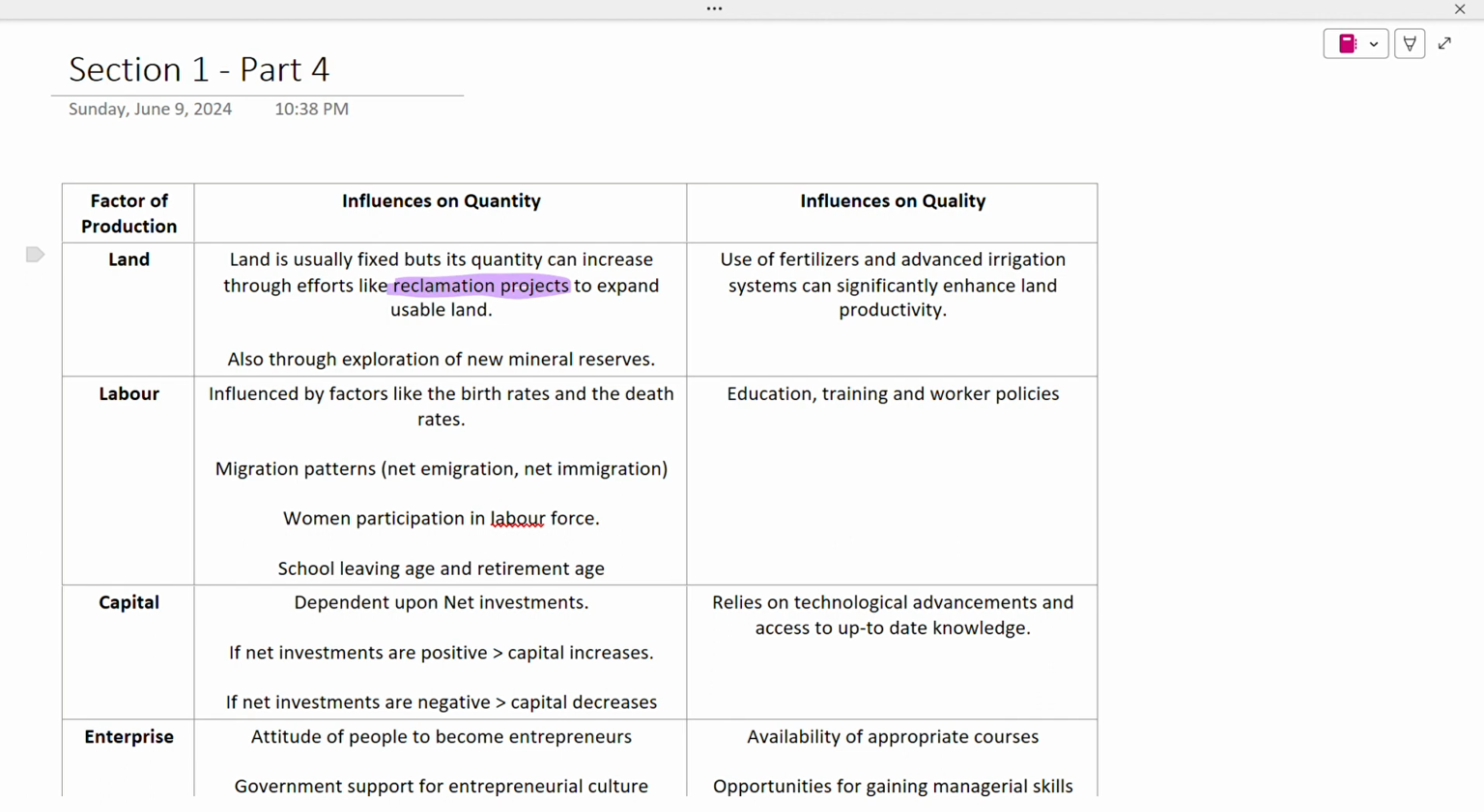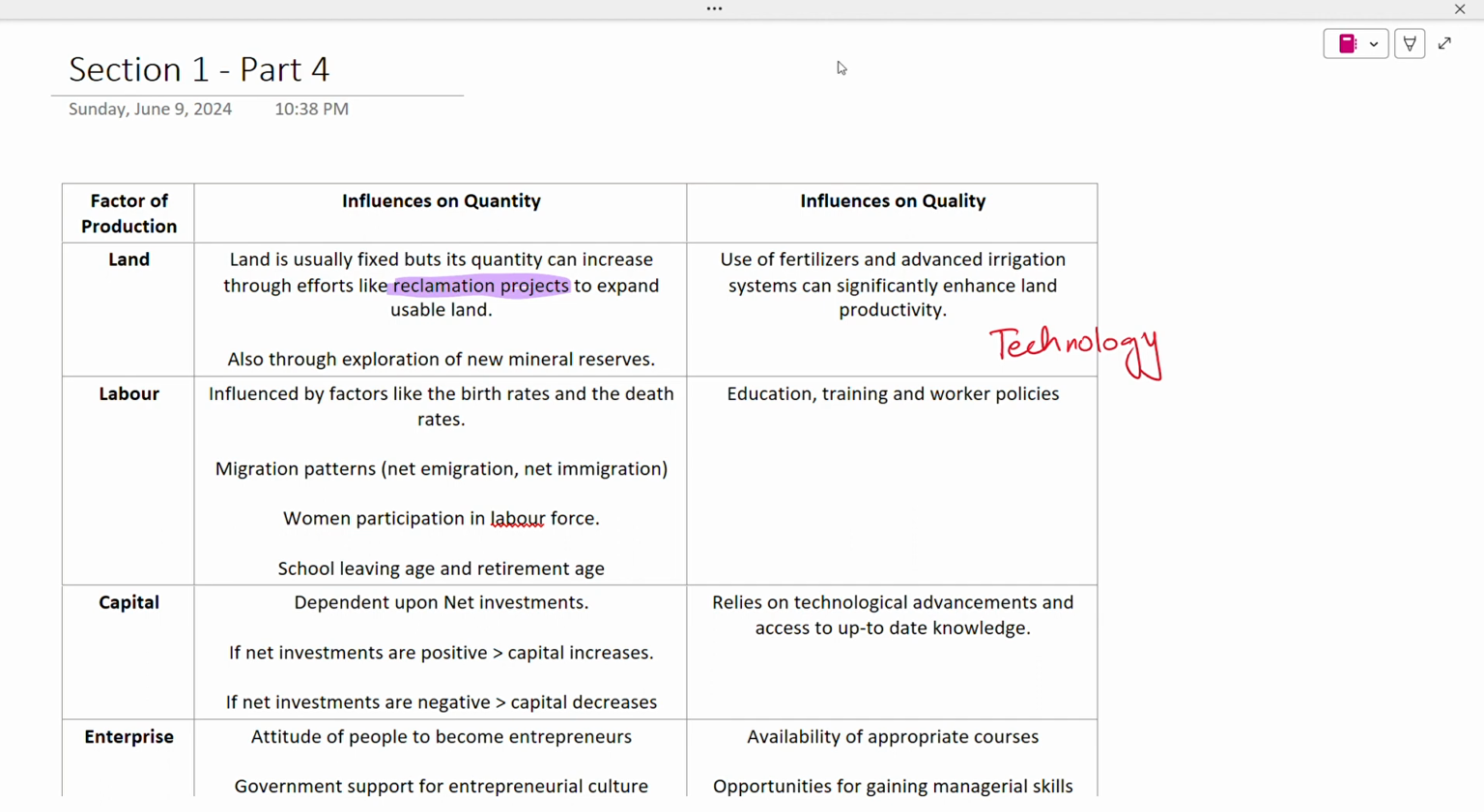In addition to that, if we talk about the quality of land that is available, if we talk about the agricultural sector, it is basically dependent on the technology that we have. If we have better fertilizers and advanced irrigation systems, we are able to produce more agricultural output in the same amount of land that we have. So technological improvements are one of the factors which can influence the quality of the land that we have.